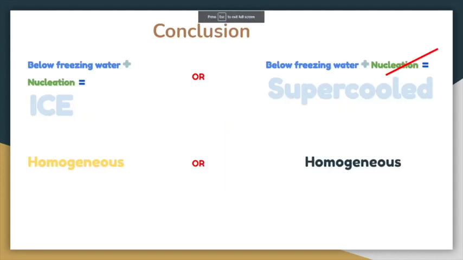To sum up today's video, we want to mention that for a liquid to go to a solid state, it needs to be below its freezing point and it must find a nucleation site. In the case that it doesn't find a nucleation site, it will be considered supercooled. For example, water can be -5 degrees Celsius, but still be a liquid if it does not find a nucleation site. And lastly, two types of nucleation would be homogeneous nucleation and heterogeneous nucleation.